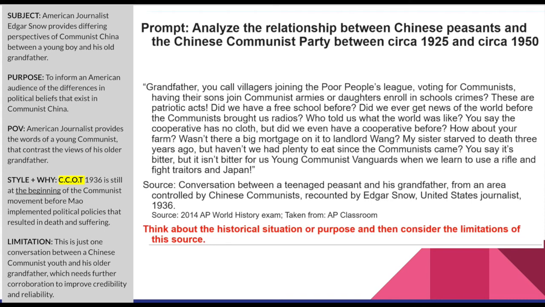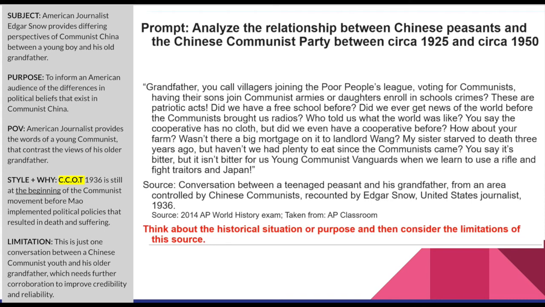My sister starved to death 3 years ago, but haven't we had plenty to eat since the communists came? You say it's bitter, but isn't it bitter for us young communist vanguards when we learn to use a rifle and fight traitors in Japan?